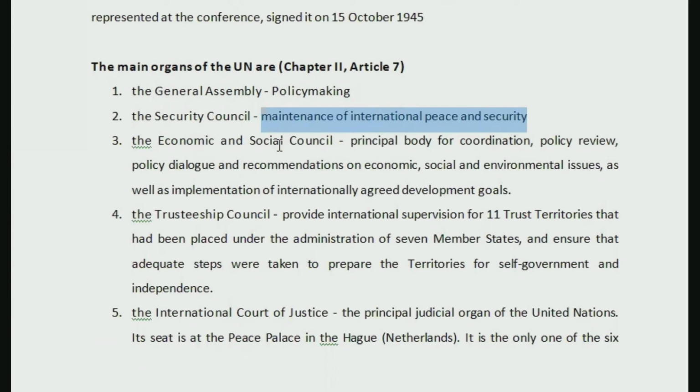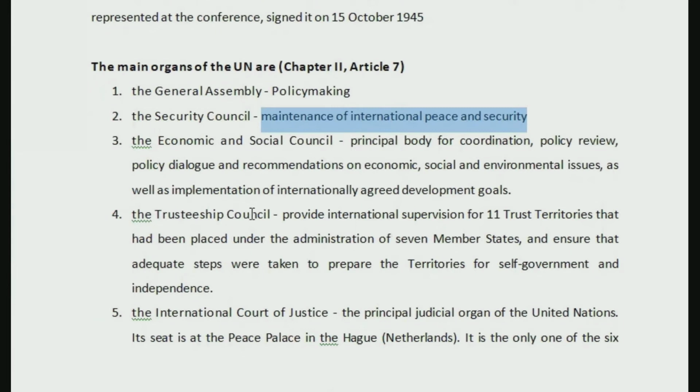Next is Economic and Social Council, which is a principal body for coordination, policy review, policy dialogue, and recommendations on economic, social, and environmental issues, as well as implementation of internationally agreed development goals. So this is the third organ which we have.